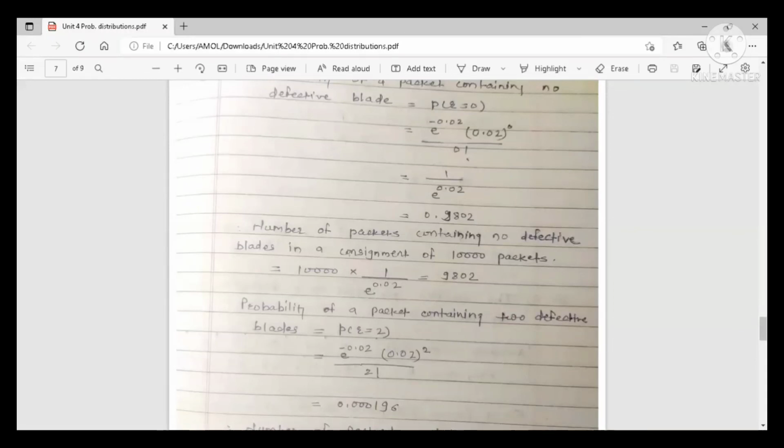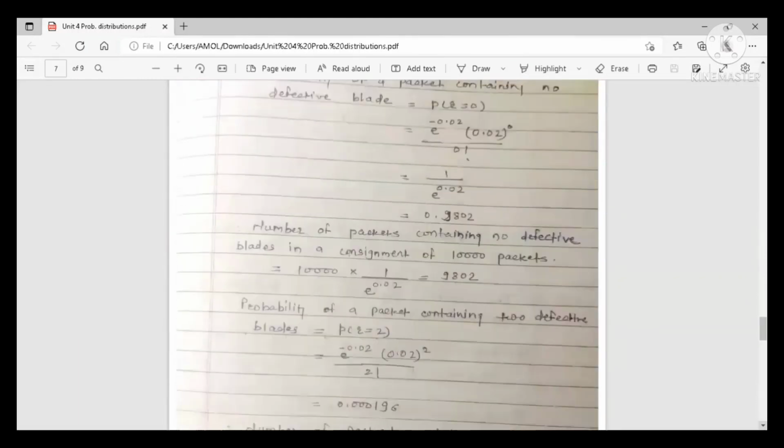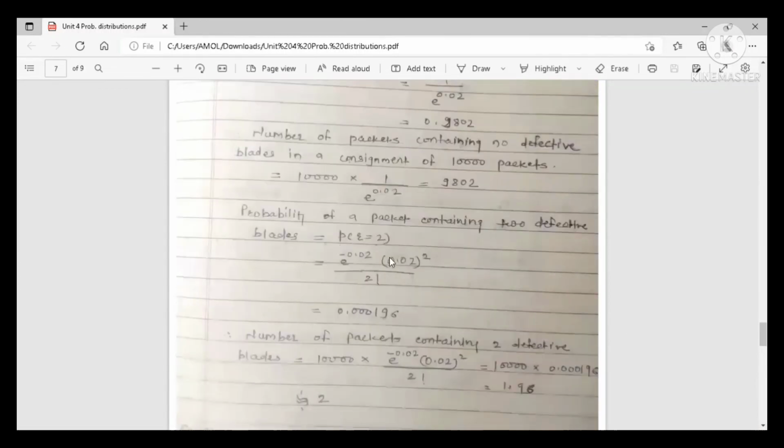Now, second aim in the same example is that you calculate the approximate number of packets containing 2 defective blades. 2 defective blades means r is equal to 2. Means you find the probability of a packet containing 2 defective blades, means r is equal to 2. Again use the Poisson distribution, e raised to minus z, z raised to r upon r factorial. Z is 0.02 and r is 2 factorial.